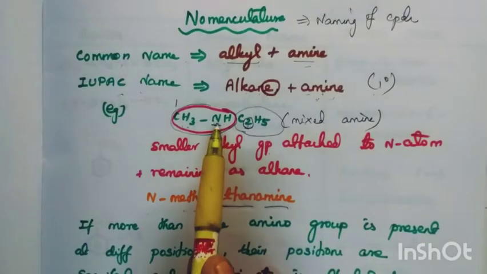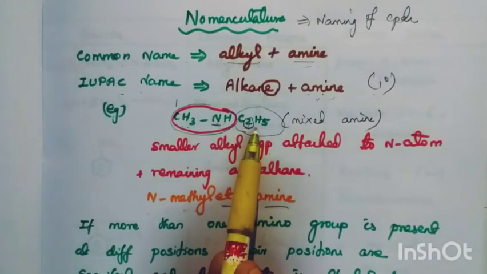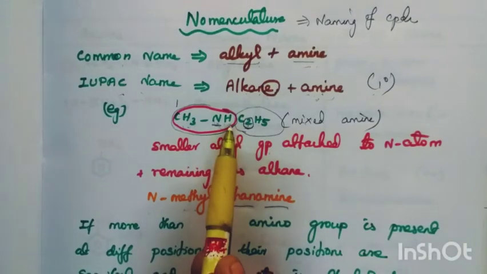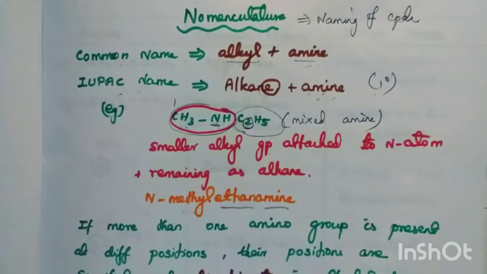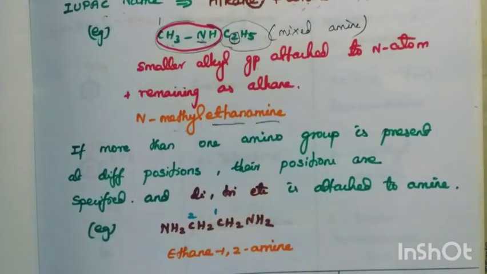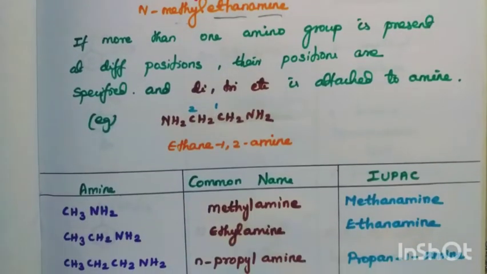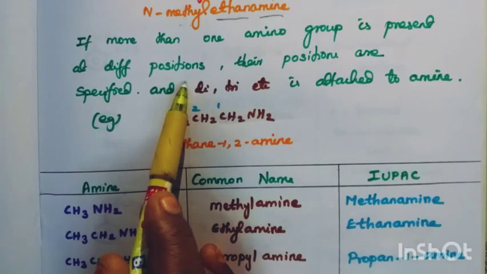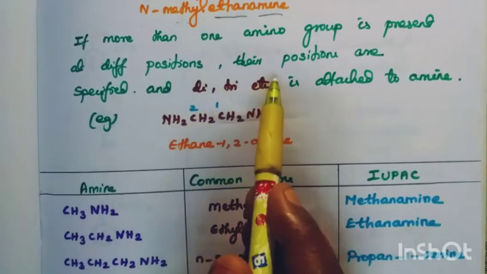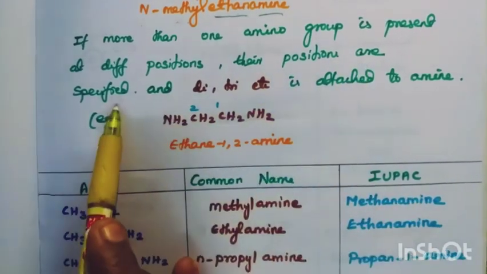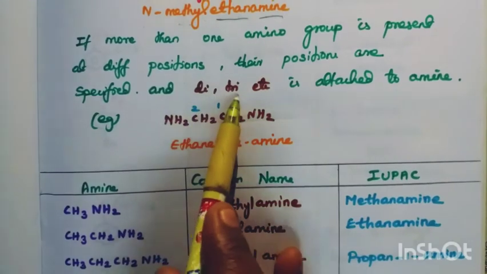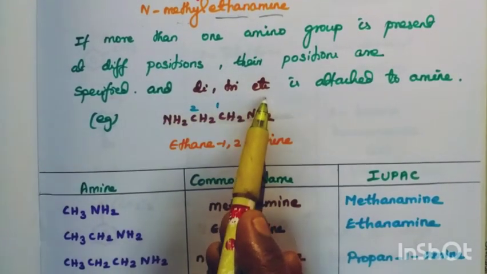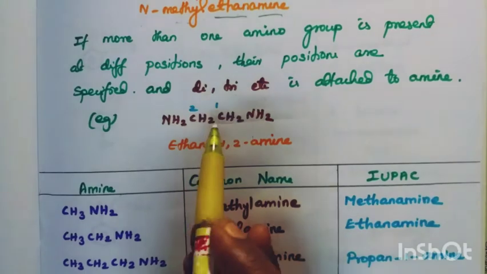So N-methylethanamine. This way you have to write the secondary amine. Now, if more than one amino group is present at different positions, NH2 present in different positions, then their positions are specified as di, tri, etc. Let's see one example for that.